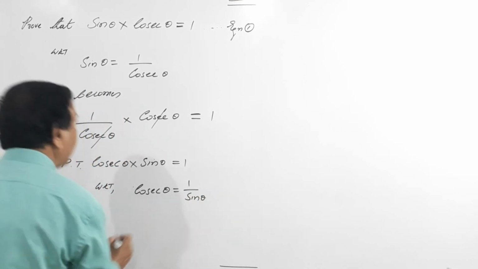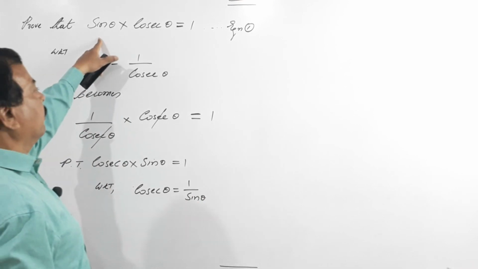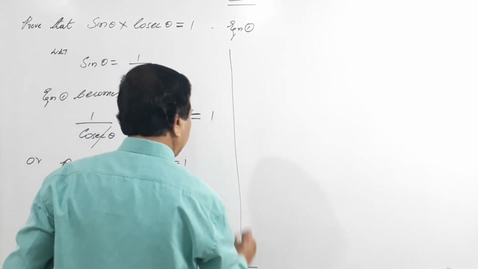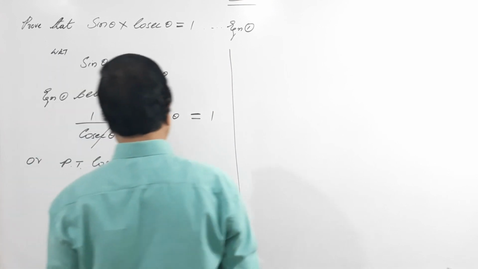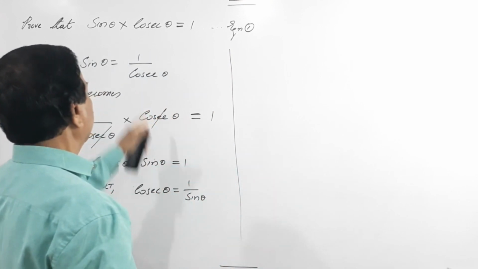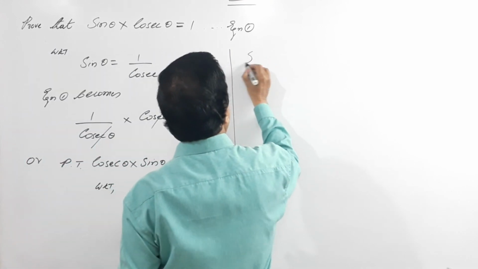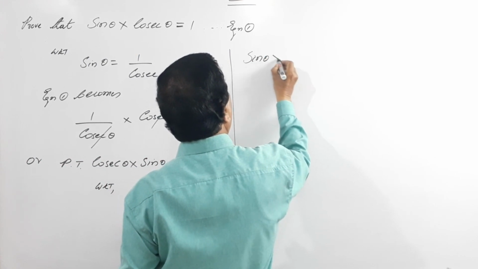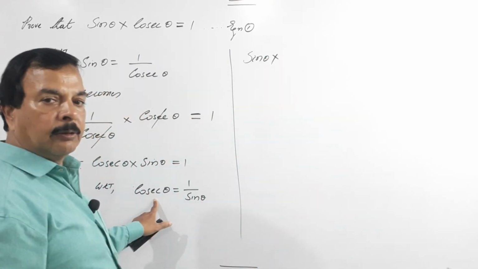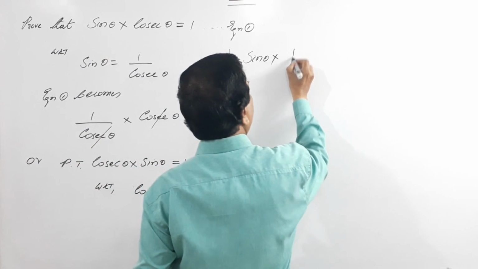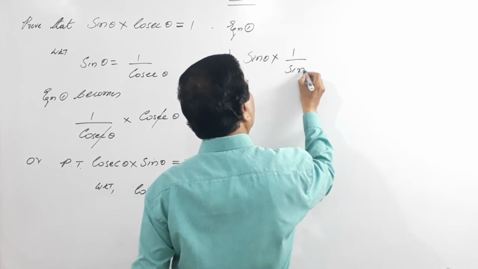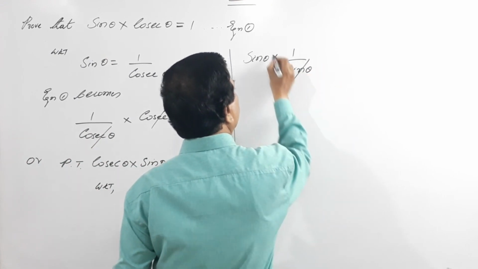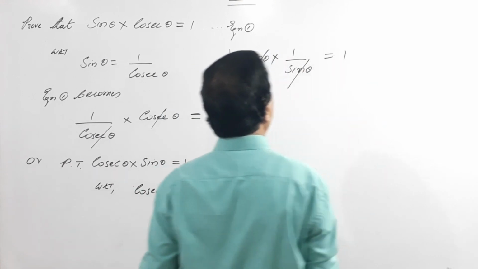What happens here? So in equation 1, if you substitute, instead of cosecant theta I will write this, that is sin theta into, what is cosecant theta? 1 by sin. So this is 1 by sin theta, sin theta cancels, this equals to 1.